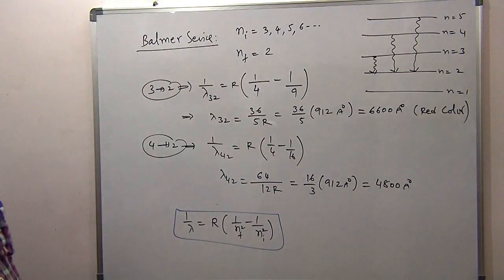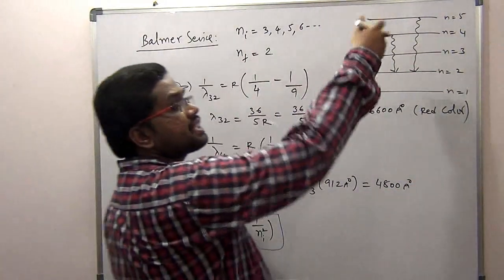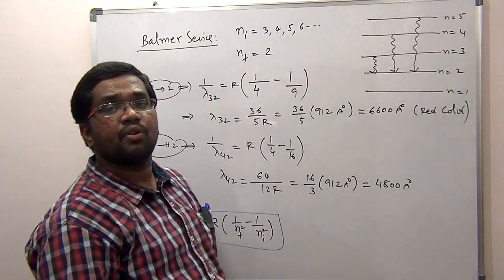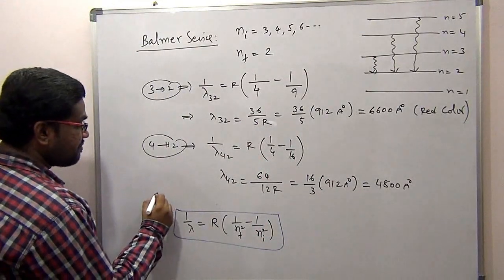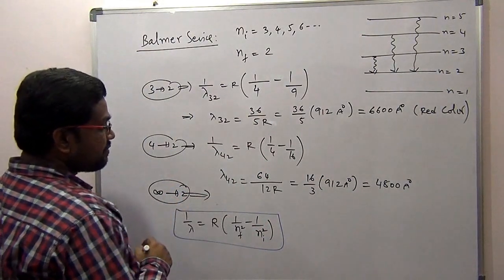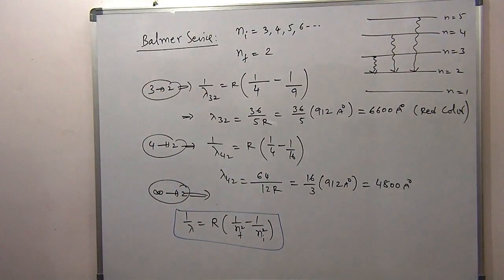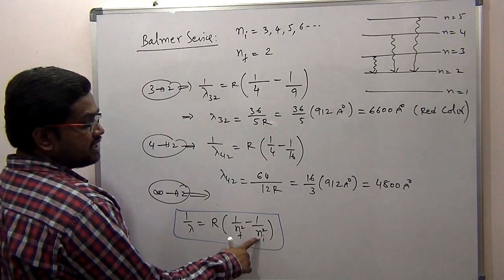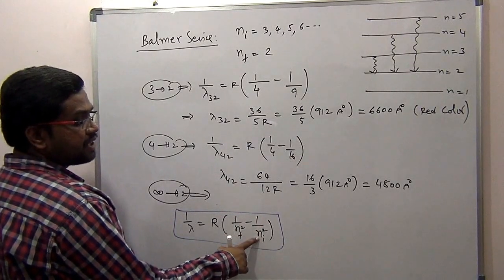Okay, so if you want the last line, what is the last line? 6, 7, 8, 9, 10, 11, 12, what is that? Infinity. Infinity to 2. Finally it is 2, but initially infinity. So 1 by infinity, what is 1 by infinity? It will be 0.